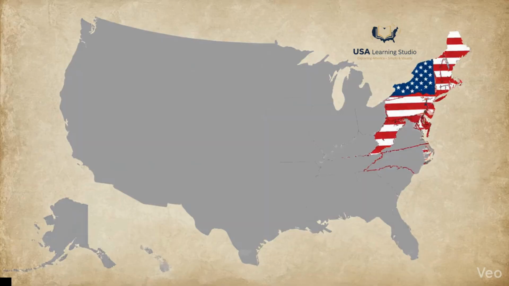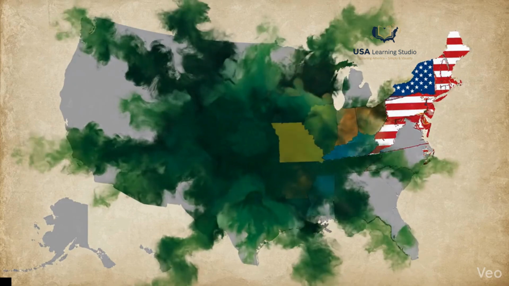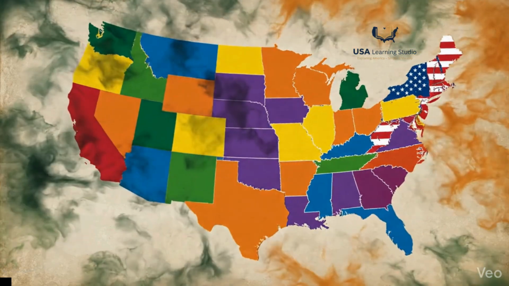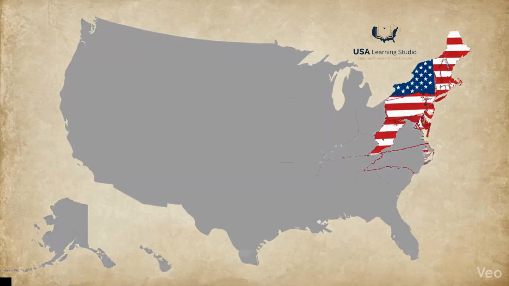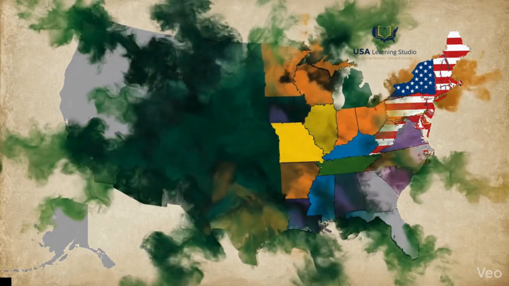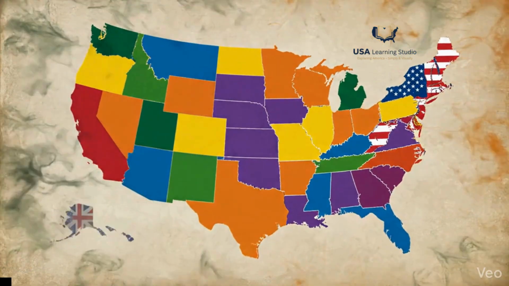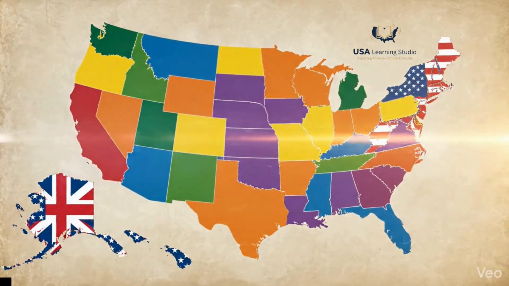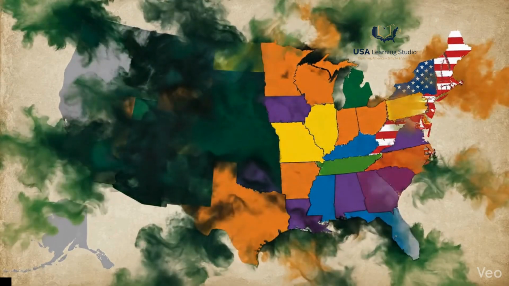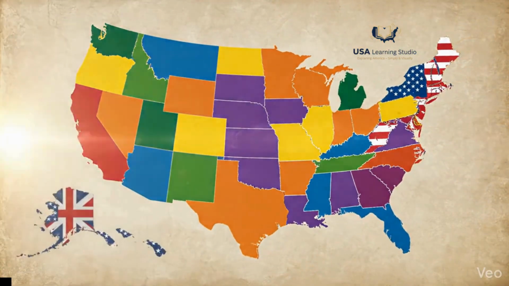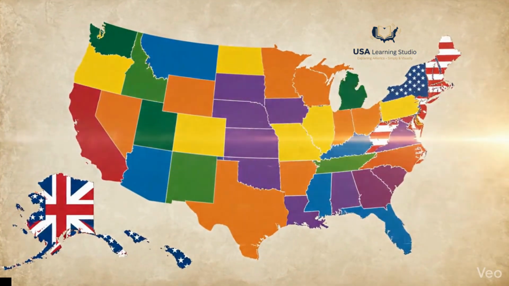5. Why the number stopped at 50. By the mid-20th century, the continental U.S. was complete. The final two states were Alaska, 1959, and Hawaii, 1959. In 1960, the U.S. flag was updated to show 50 stars, one for each state. Since then, no new states have been added.